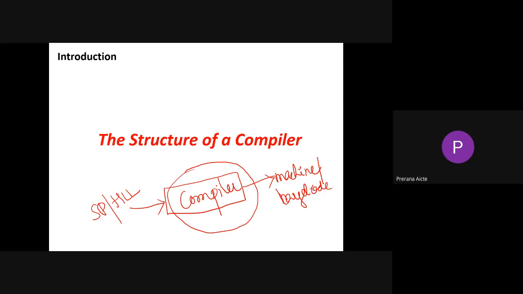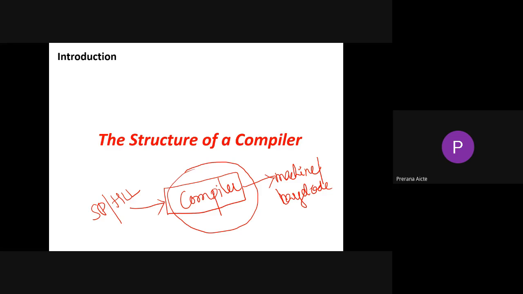Whenever we give an input to the compiler as a source program, it will generate a target code or machine code. After compiling it, we need to run the program. That's the final step. After running your program, we'll get the output. But what are the inner steps that lead to executing your program and generating the output? Now we are talking about the inner phases of a compiler.